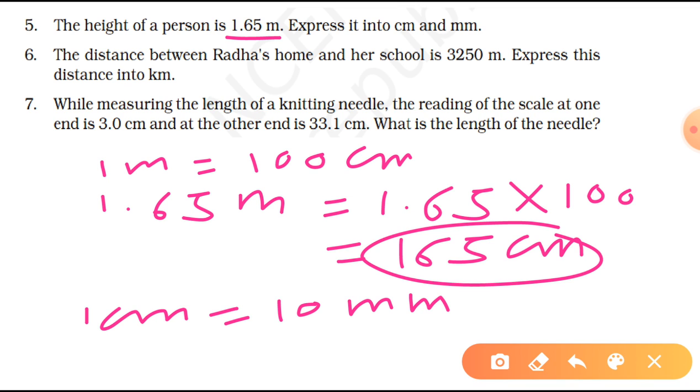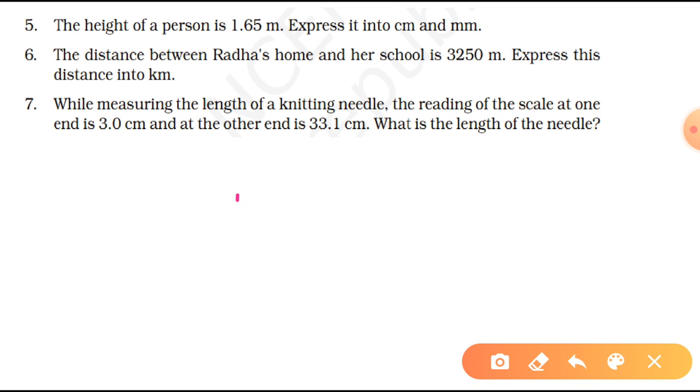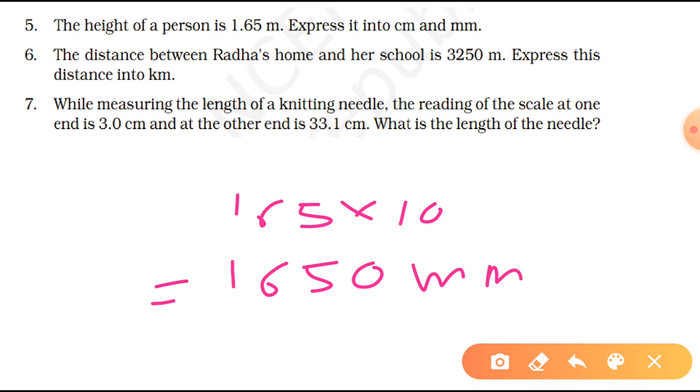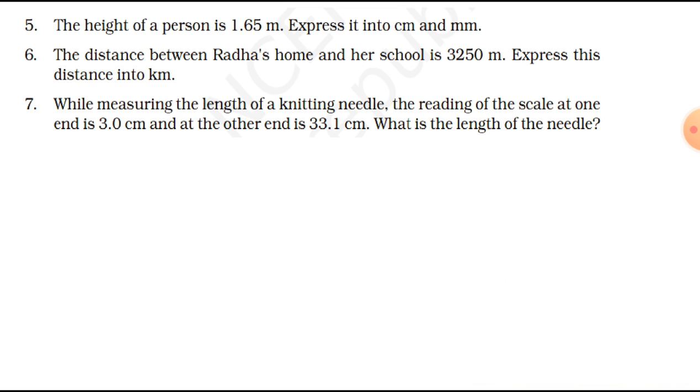So now students, 165 centimeter. If you want to convert it into millimeter, you will simply do 165 multiplied by 10 and you will get your answer. Let me write it in some better place. So you will get your answer as 165 multiplied by 10. It will give you 1650 millimeter. So in this manner we can convert meter to centimeter then to millimeter. We must know the factor, the relation between them. Now let's move to the next question.